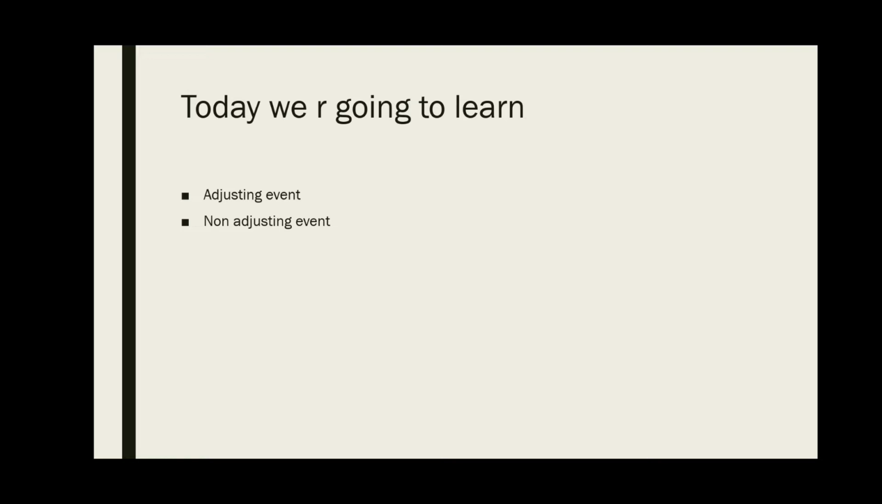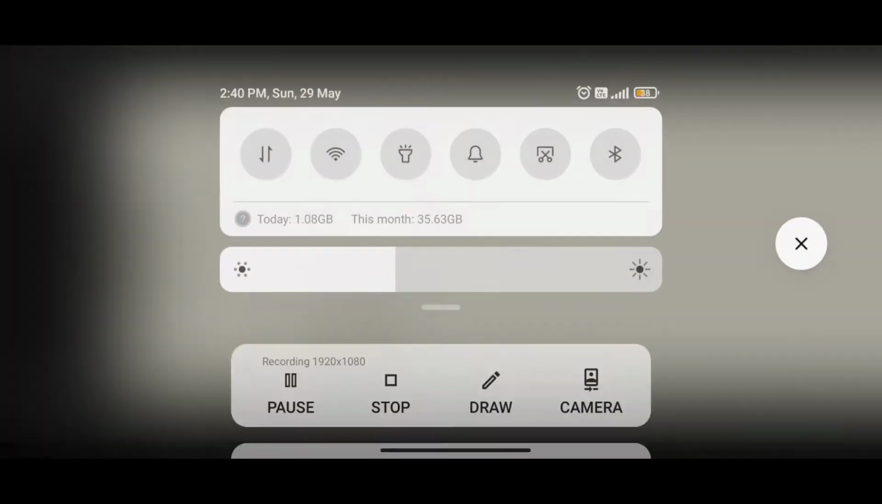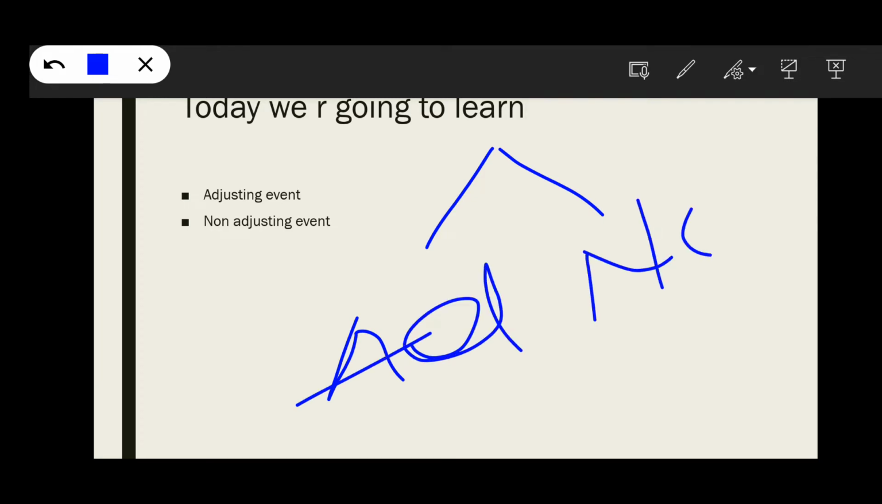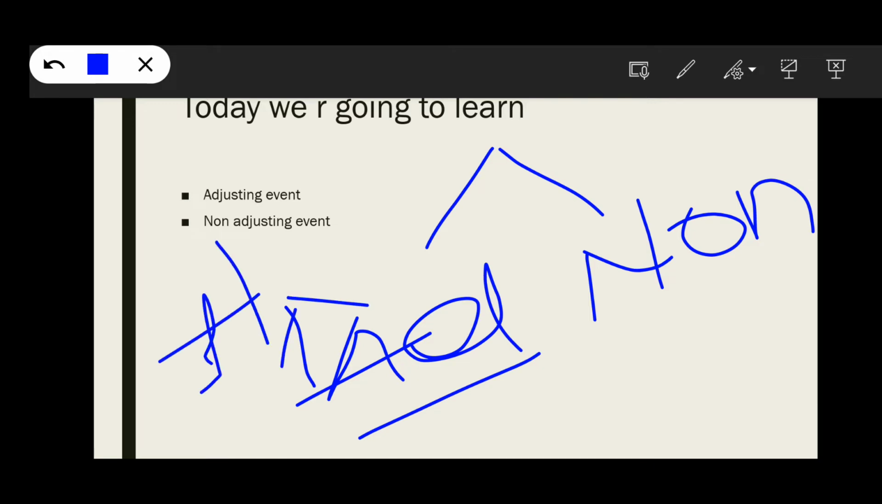Today we are going to learn about events, that is, adjusting events and non-adjusting events. According to Ind AS 10, every event is divided into an adjusting event or a non-adjusting event. What is the meaning of an adjusting event? It has to be adjusted in the financial statements, that is, in the P&L and the balance sheet. And what is a non-adjusting event? It should not be adjusted in the financial statements. That means it is not going to be shown in the P&L and the financial statements.